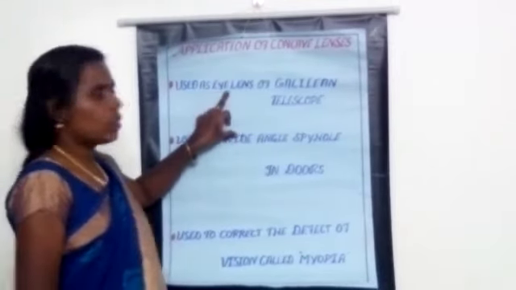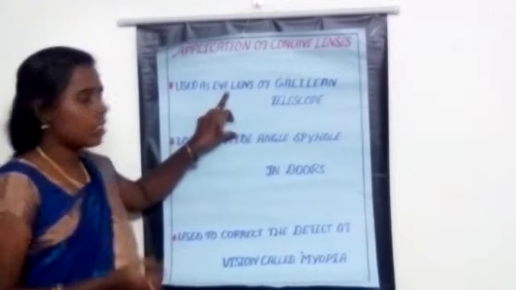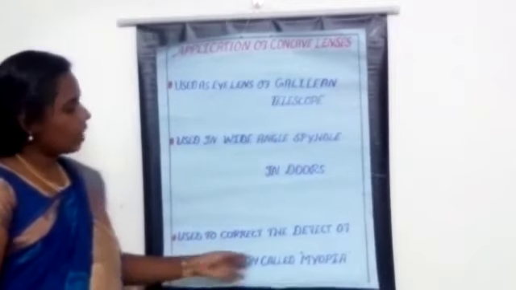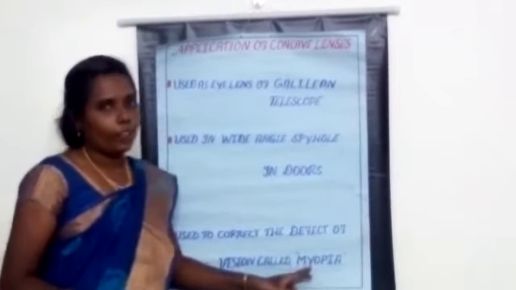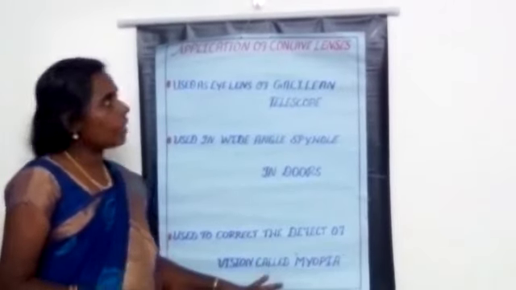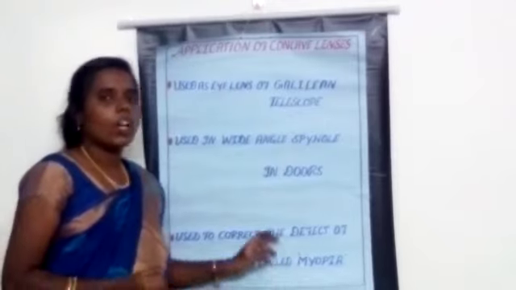First, it is used in the Galilean telescope, where it acts as the eye lens. The second one is that it is used in wide angle spy holes in doors, and also it is used to correct the defect of vision. What is the defect name? Myopia. Myopia can be corrected by using concave lenses. Have you all understood the applications of concave and convex lenses?